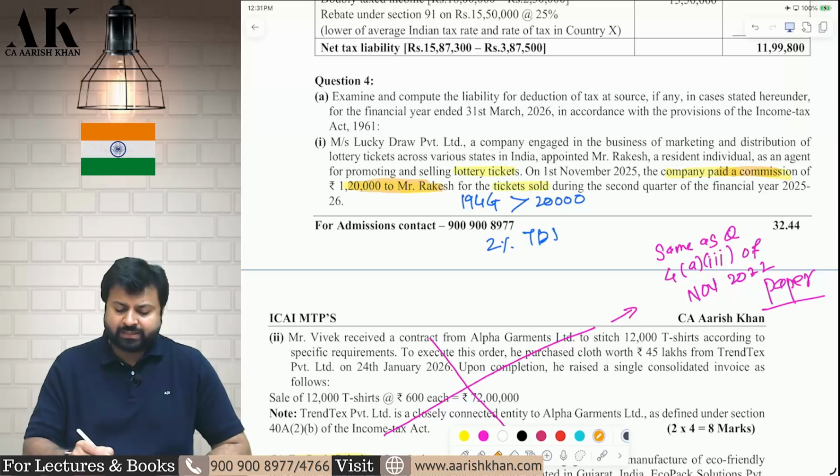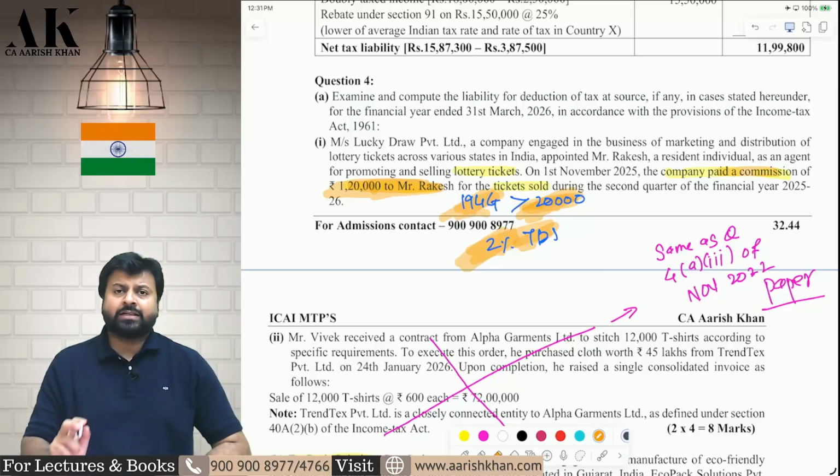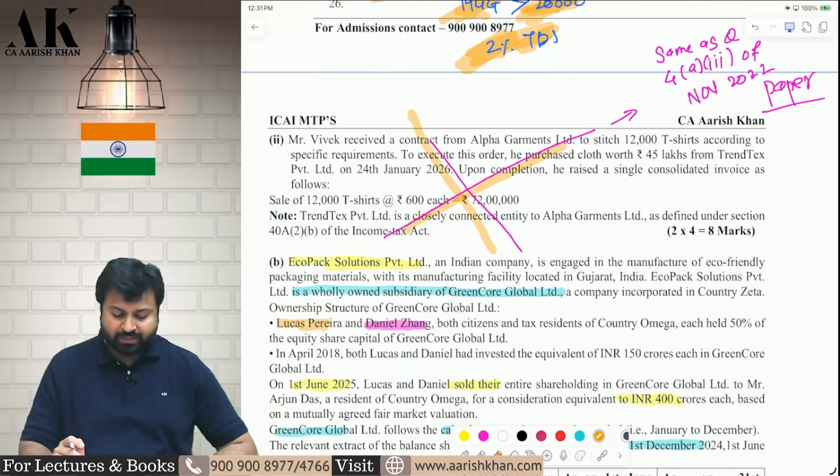The answer is yes. Under which section? Under 194G, if the commission payment is more than 20,000 in the financial year, they are supposed to deduct TDS at the rate of 2%. Now here the commission amount is 1,20,000. You are making a payment of 1,20,000, which is more than 20,000. Therefore deduct TDS at the rate of 2%. I hope it is clear to all of you. Next question we have done earlier. Check it please. Very simple question.